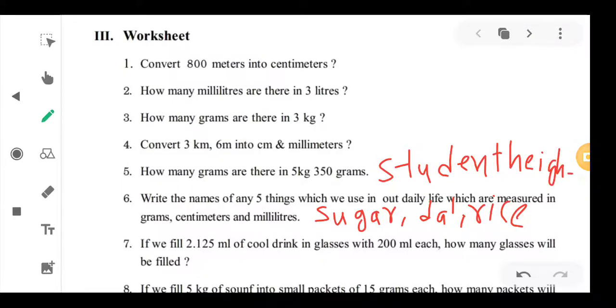Okay, student height. And what do we measure in milliliters? Those are milk, oil and etc. Okay, so you have to write this answer for the sixth one. Next, seventh one.